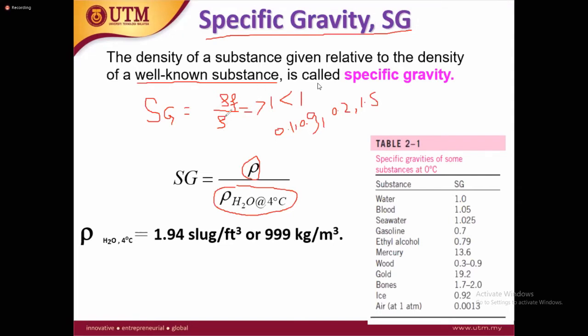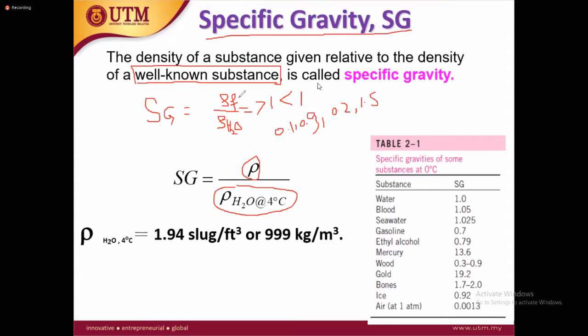Over it is the density of a well-known substance. Remember, well-known, the substance under relation that you have to measure against. Normally we take water as the well-known substance, but not all the time. In most cases we use water.